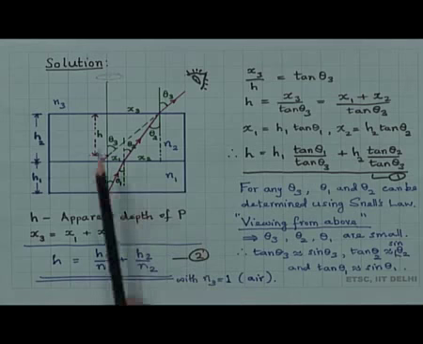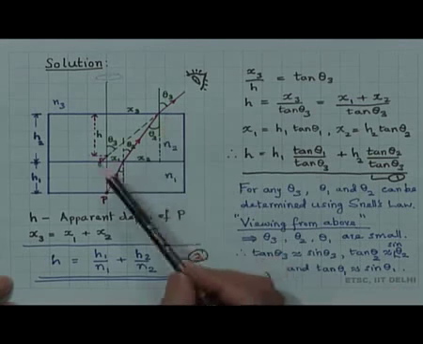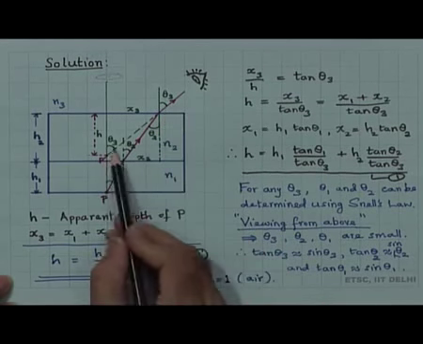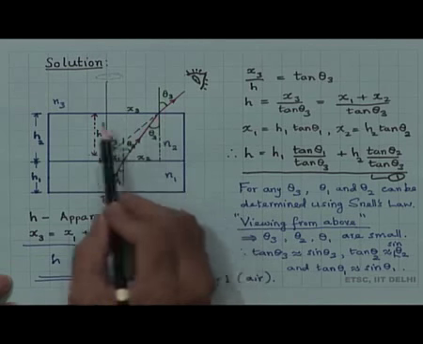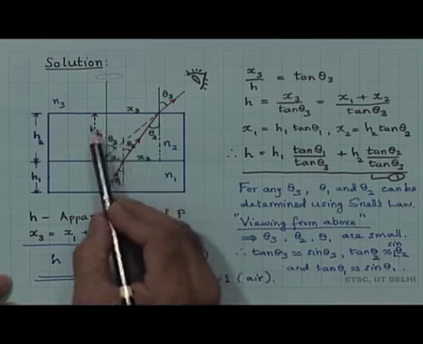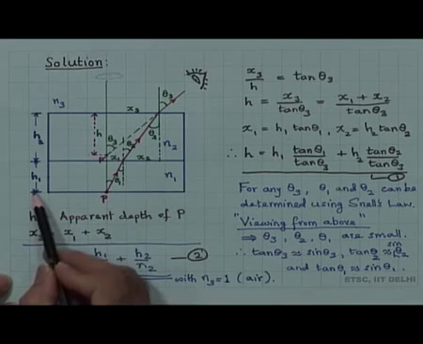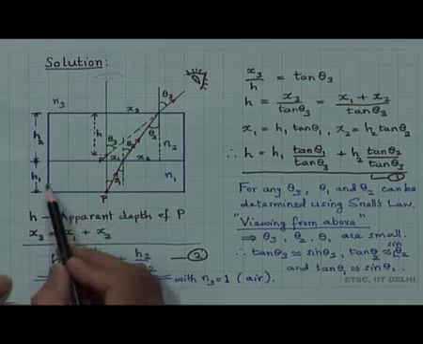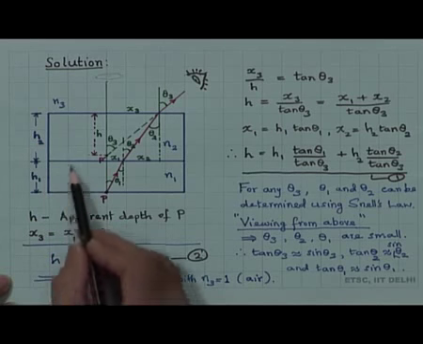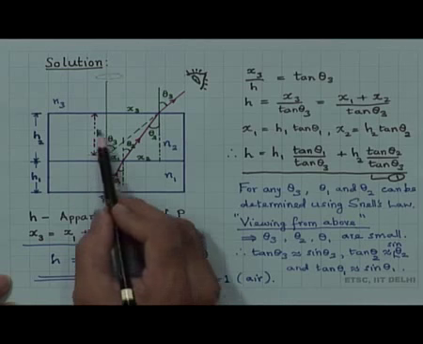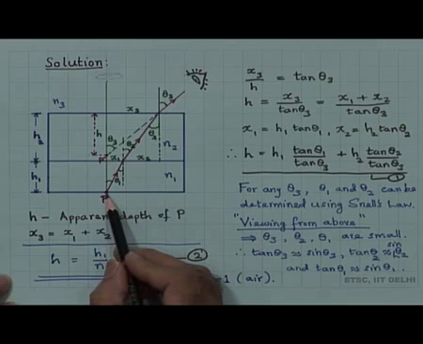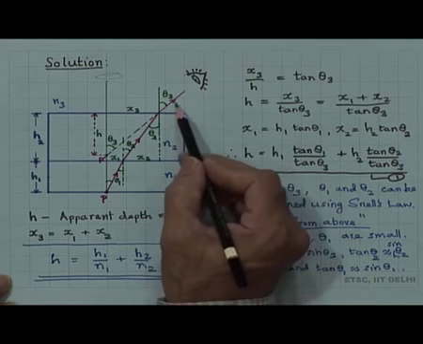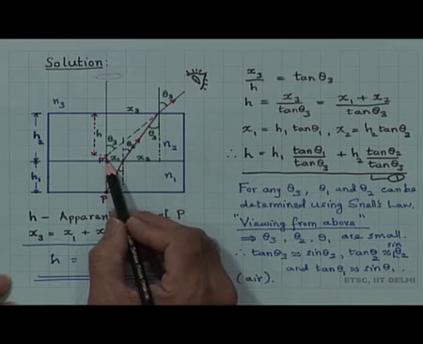From the geometry, if this angle is theta 3, I have marked this distance as x 3. h 1 and h 2 are the thickness of the water column here, and h is the apparent position of the point object P. There is a point object here, but the eye sees it as if the point object is located here.